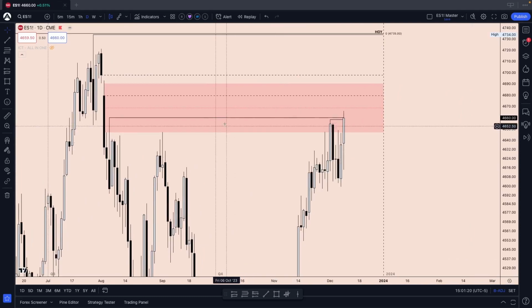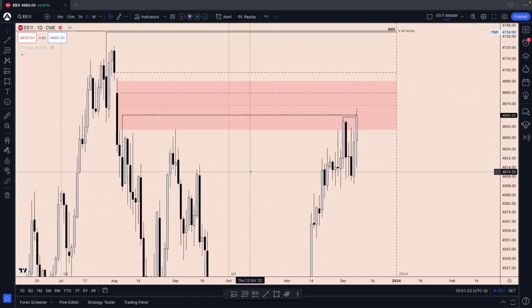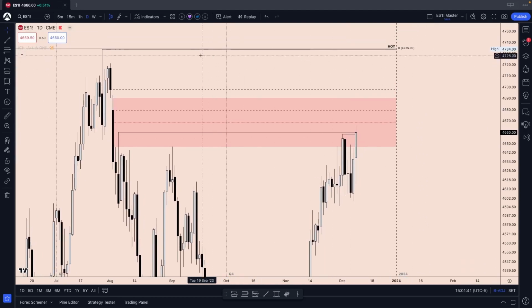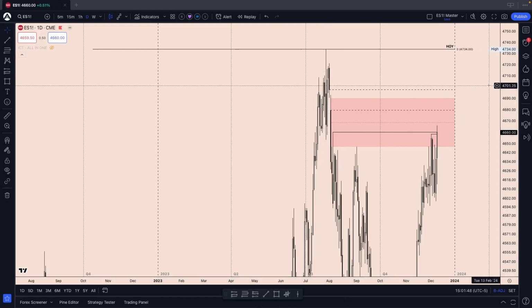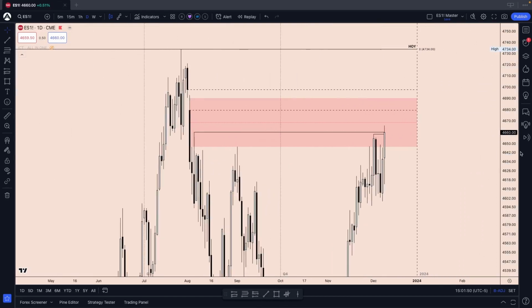So really, the next area of interest for me would be the 50% of the daily bearish fair value gap, and then the volume imbalance low right here, also on the daily time frame. We have to get through this. If we can manage to push through this, maybe with CPI news or FOMC, well, then I'm very confident that we are going to take out the high of the year right here, coming in at 4734.